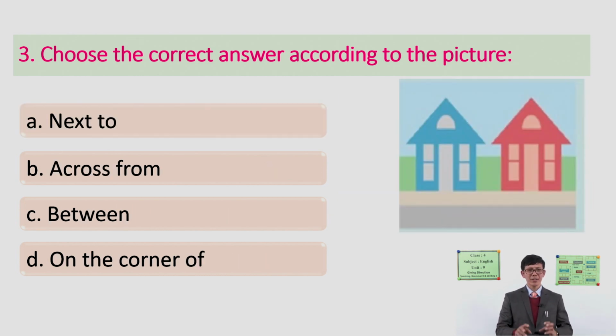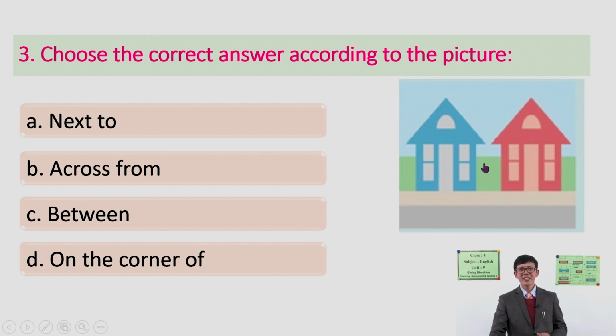Look at another picture, everyone. Look at these two pictures here, okay? What can you see, what is their relation? So is it next to, or is it across from, or between, or is it on the corner of? We have discussed many times similar types of pictures in this text and in our previous exercises as well. So what about this picture?